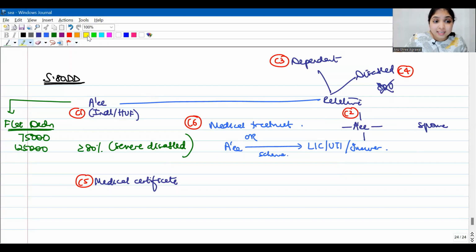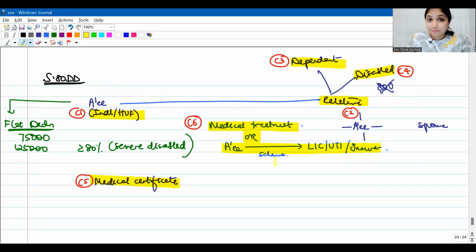What are the conditions? Condition number 1, the assessee is an individual or HUF. Condition number 2, the assessee has a relative being spouse, parents, children, brother and sister. Condition number 3, this relative is dependent on the assessee. And condition number 4, this dependent relative is disabled but is himself not claiming ATU. Condition number 5, we have a medical certificate which is proving the disability and also mentioning the extent of disability. And condition number 6, either my assessee is incurring expenses towards the medical treatment of this dependent disabled relative, or the assessee is making a contribution to a scheme of LIC, UTI or some insurer.